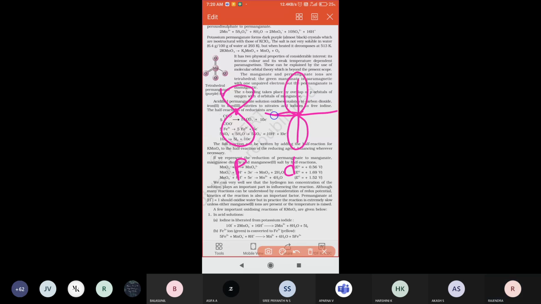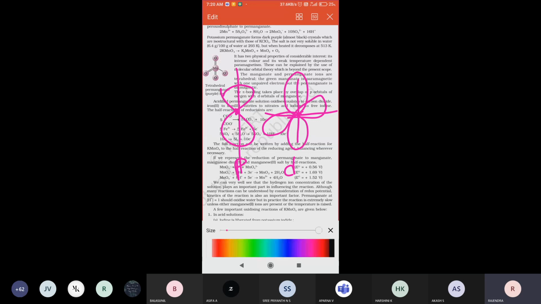So this one p orbital and one d orbital overlap side by side, and this side by side overlapping forms a pi bond. Pi bond formation takes place.